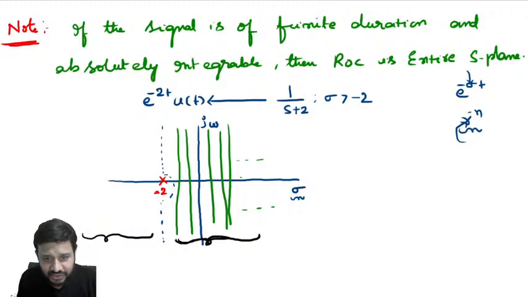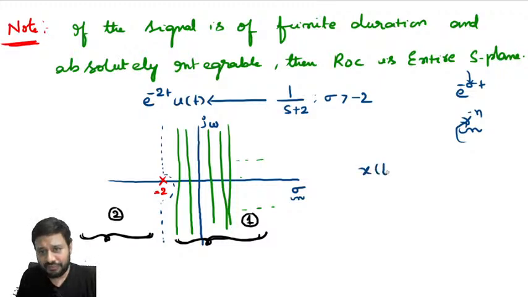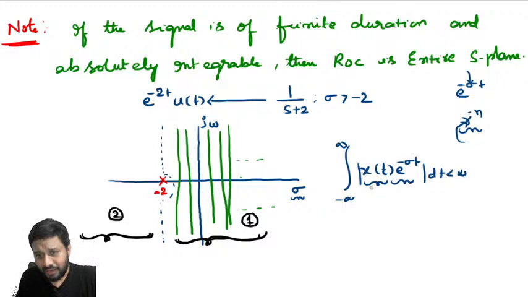In this region the Laplace transform converges, whereas in this region the Laplace transform diverges. This is region 1, this is region 2, I'll say. In region 1 the Laplace transform will converge, whereas in region 2 it will diverge. How can you say that? We know that Laplace transform convergence is based on the expression x of t e power minus sigma t. After multiplying your x of t with e power minus sigma t, the resulting signal must be absolutely integrable. This is the convergence condition for Laplace transform.